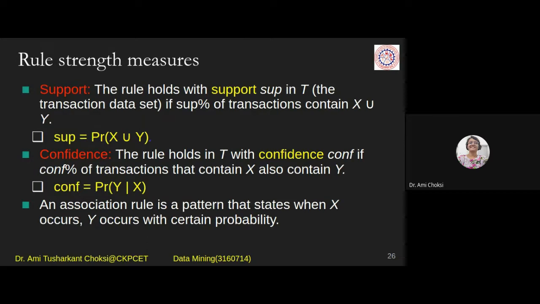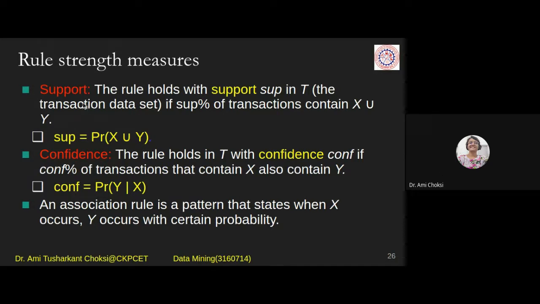And one example of at least 7 marks will be there in your final exam. It is always there because this is the heart of our data mining subject. So we should have the idea of support and confidence, and based on that we will be calculating the association rules.